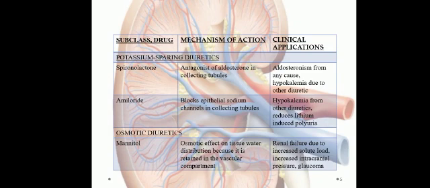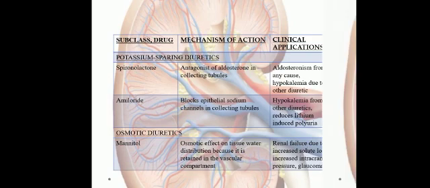Now we have osmotic diuretics, and the common one is mannitol, which works by osmotic effect on the tissue water distribution because it is retained in the vascular compartment. It is indicated in renal failure due to increased solute load, increased intracranial pressure, and glaucoma.